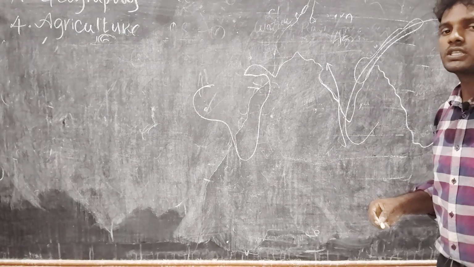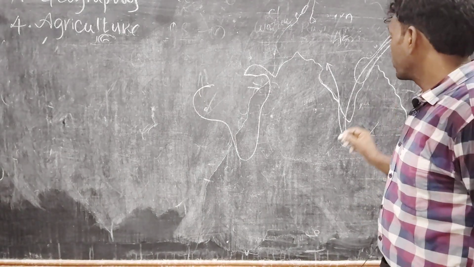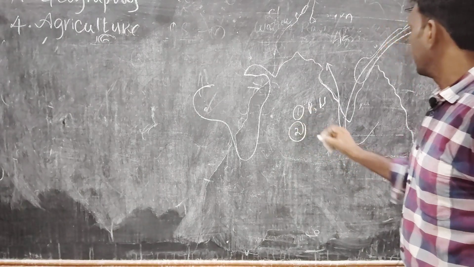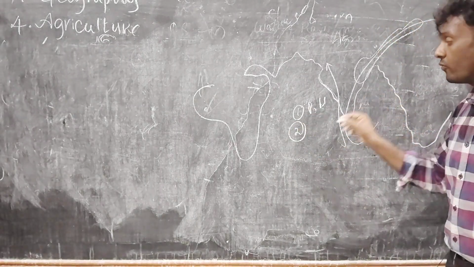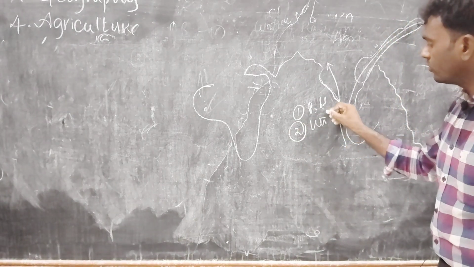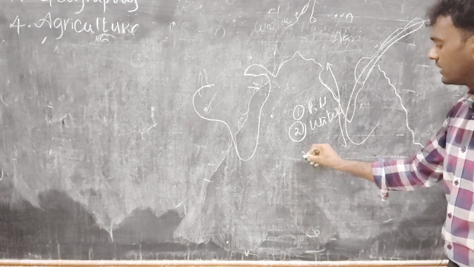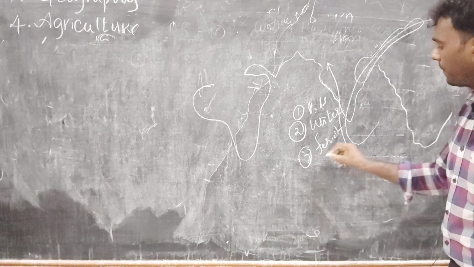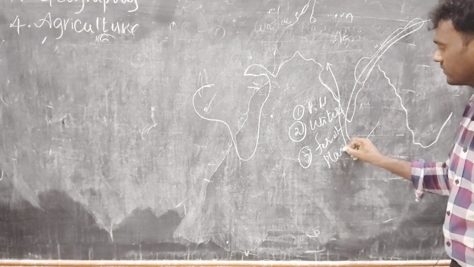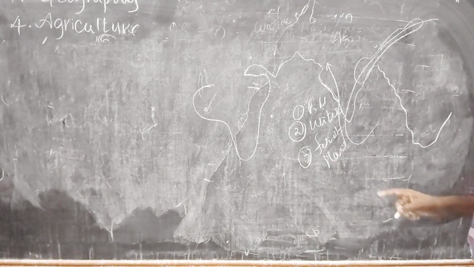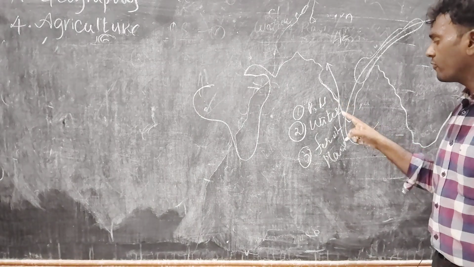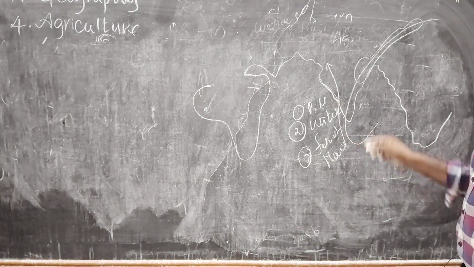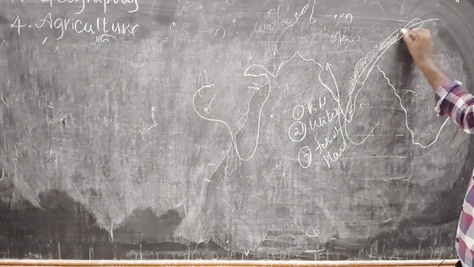So, if the population is very high, and second thing, these areas have water facility through monsoon, and also they have a lot of fertile soils or plains. Is it clear? So population is very high, and water source also there, and fertile soils and plains also have in this area. That's what is the problem here.